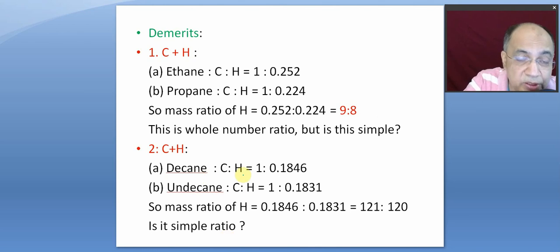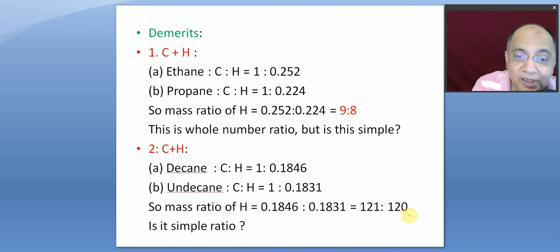And in the two compounds, decane and undecane, now we know the molecular formula of everything. The carbon is to hydrogen in the mass analysis experiment, they found this, 1:this. And in undecane, it is 1:this. So the masses of hydrogen, which combined with the fixed mass of carbon, 1 gram, are in the ratio this. When they're so close, then when you really perform some mathematical operation, you will get 121:120.